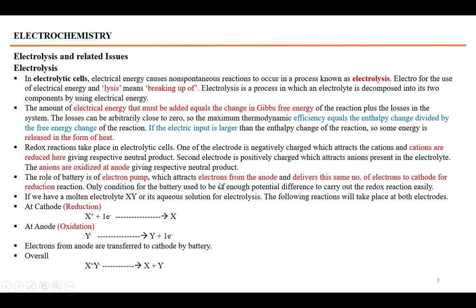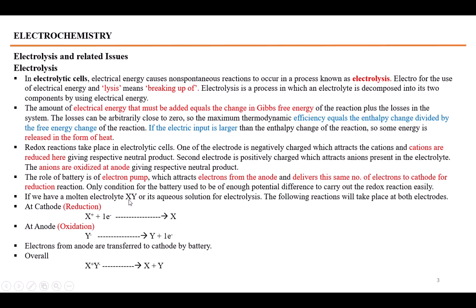The role of the battery here is that of an electron pump. It takes out the electrons from the anode, from the anions, and delivers the same number of electrons at the cathode to the cations for the reduction process.